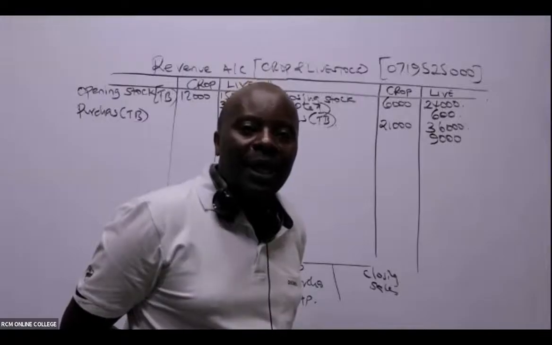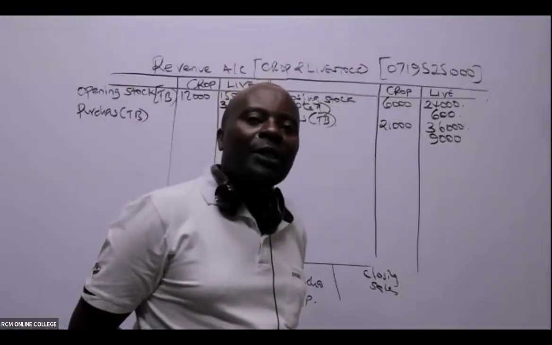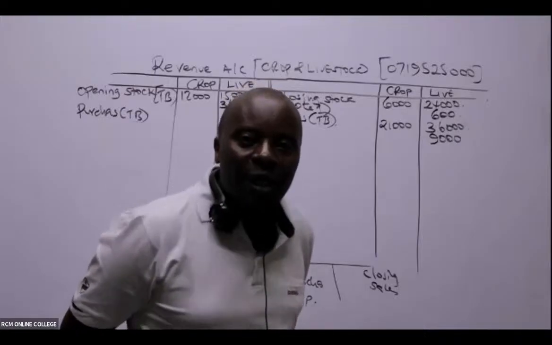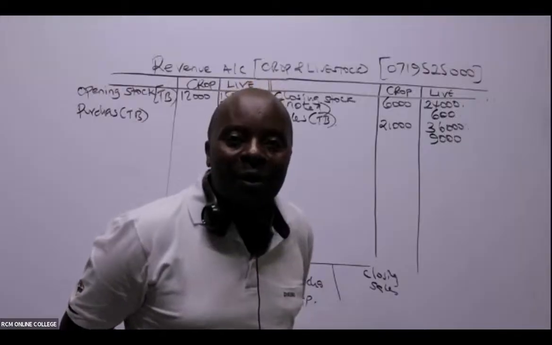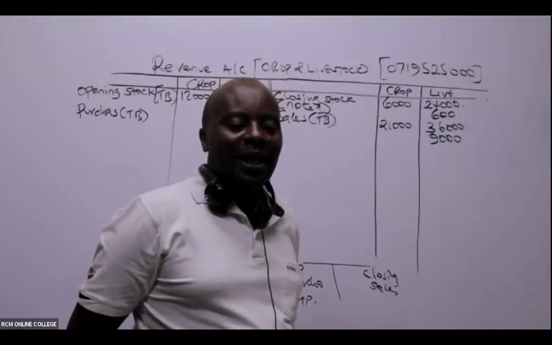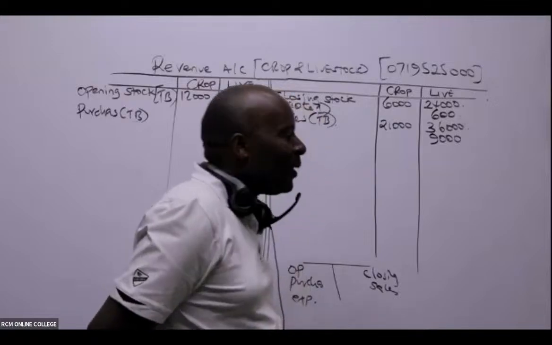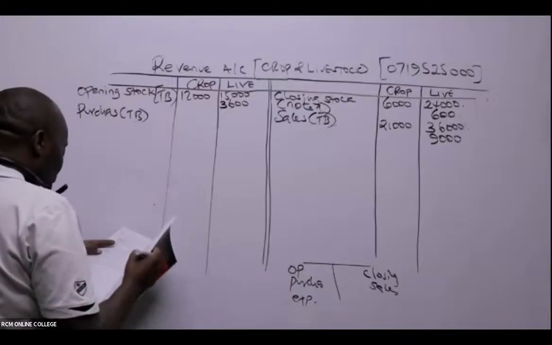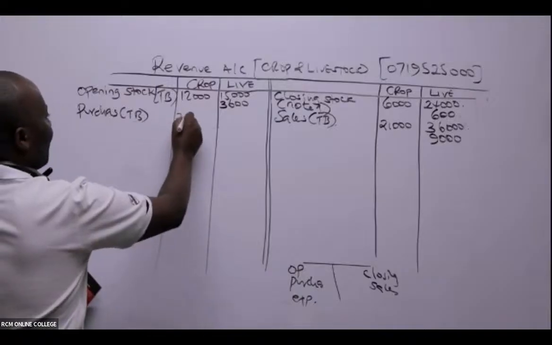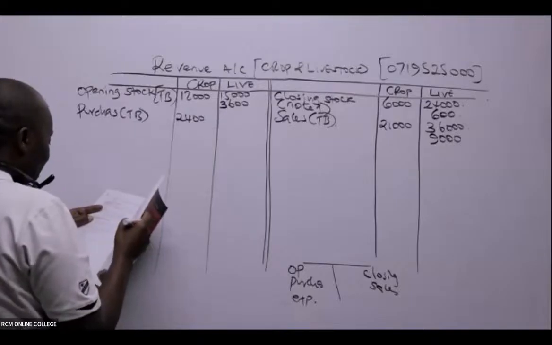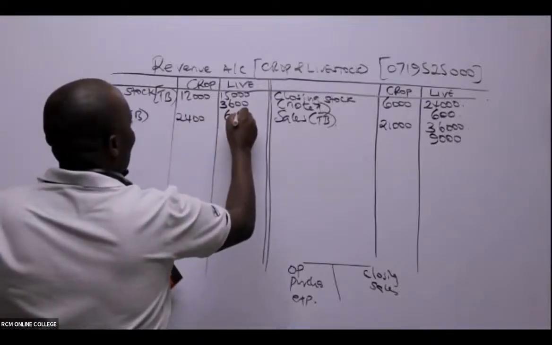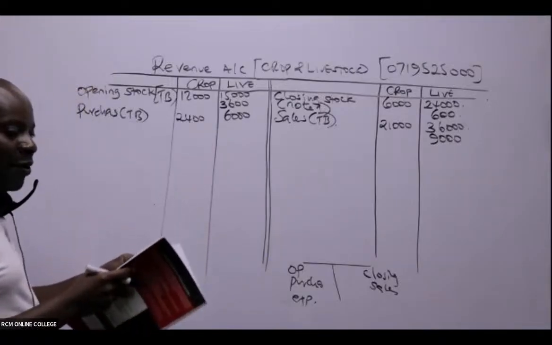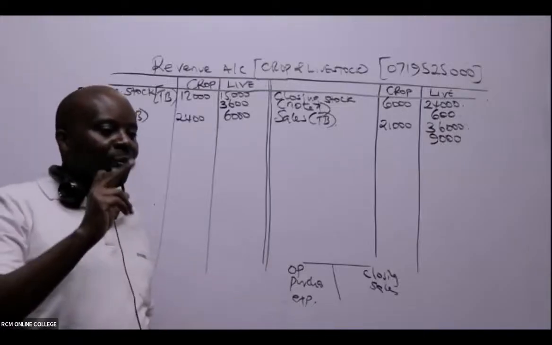You also need some kind of knowledge. When they talk of artificial insemination, and then you take the cost of artificial insemination to crops, then you are also having a problem. Yeah, great. Thank you so much. Seeds, in this case, will be under crop, 2,400. And then purchase of livestock, 6,000. Then purchase of fertilizers, 1,500. So where do we take fertilizers? Crop or livestock?